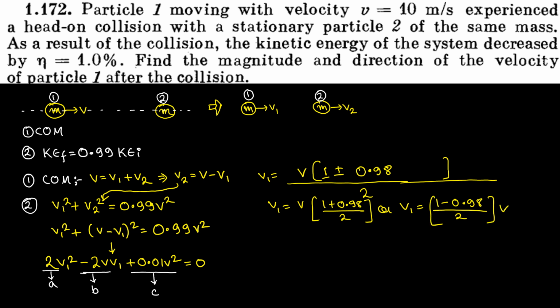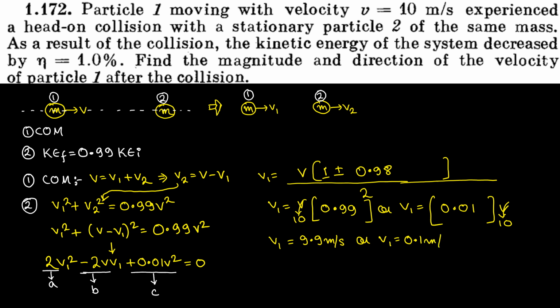So 1 plus 0.98 is nothing but 1.98 divided by 2, and this becomes 1 minus 0.98, which is nothing but 0.02 divided by 2, which is 0.01. The value of V is 10, that is given in the question. So V1 is either 0.99 into 10, or 9.9 meter per second, or 0.01 into 10, which is 0.1, or V1 is equal to 0.1 meter per second.